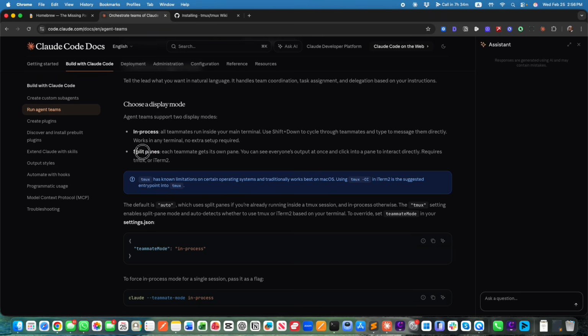To run agents in parallel and actually see everything that's going on, you need to install tmux, a terminal multiplexer that lets you run multiple terminal sessions side by side in one window. Each agent gets its own pane. So if you don't have it, it's 2 steps to install.